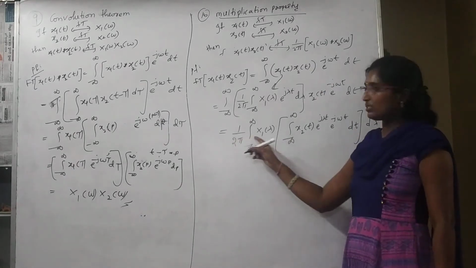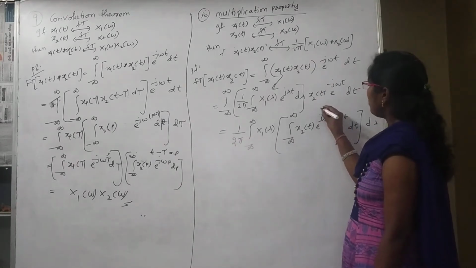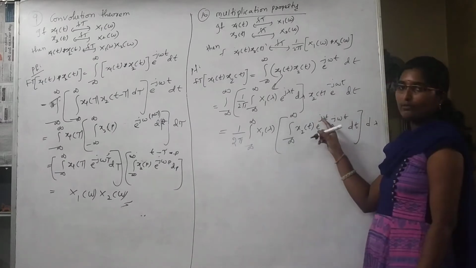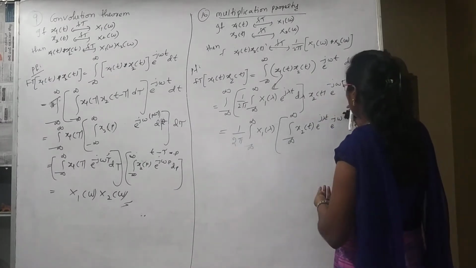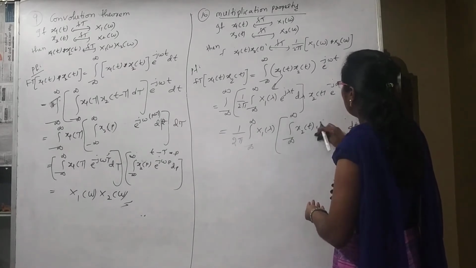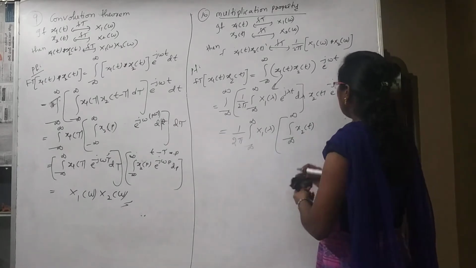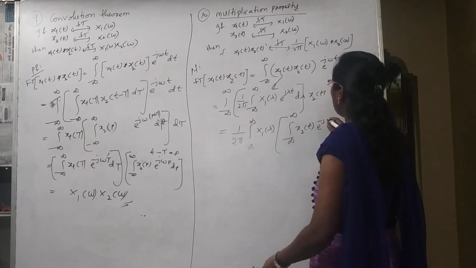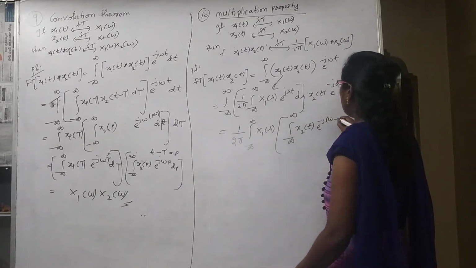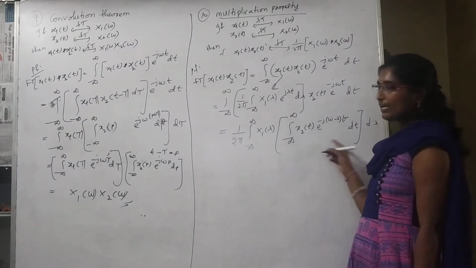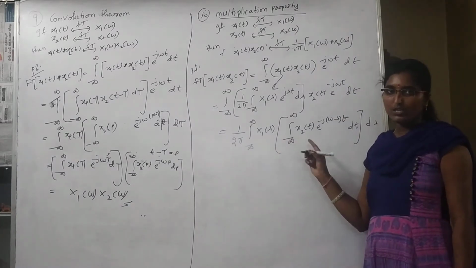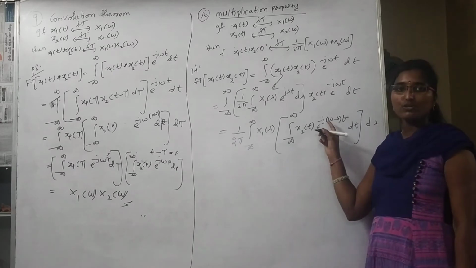1 by 2 pi outside, and here I am going to simplify these e power j terms. e power minus j is common, so we will get omega minus lambda times t as the term. And this bracket looks like which formula again? The Fourier transform formula, but instead of omega, what do you have?